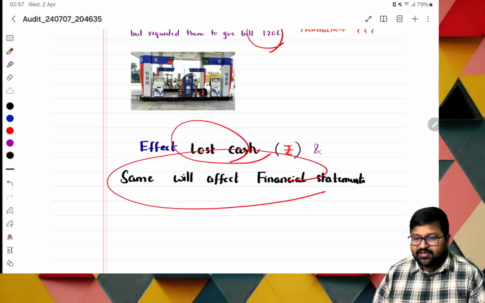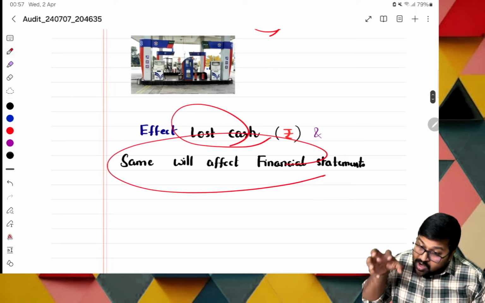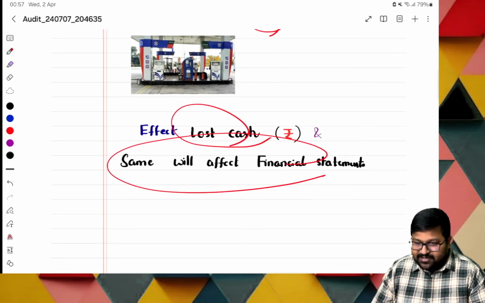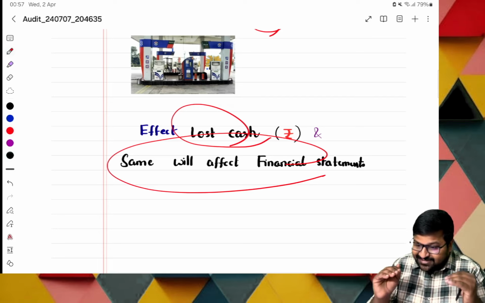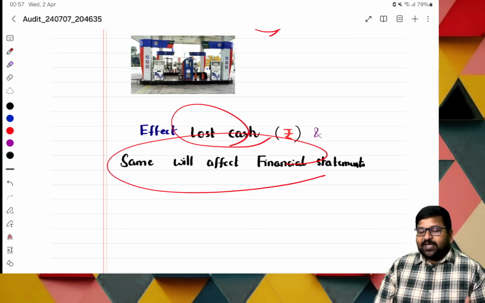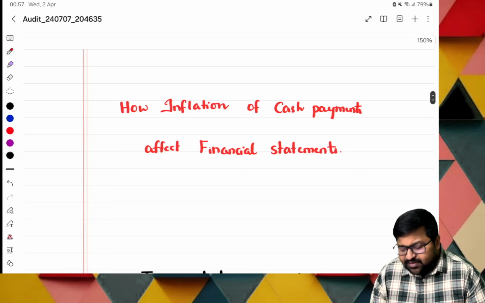That is a basic common thing. So, if these financial statements are wrong as of now, because fraud is done, that's wrong. By using these wrong statements, we have taken decisions, and these decisions are wrong. Okay. Now, sir, how will inflation of cash payments affect that?